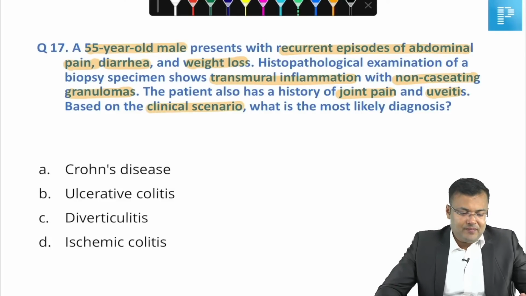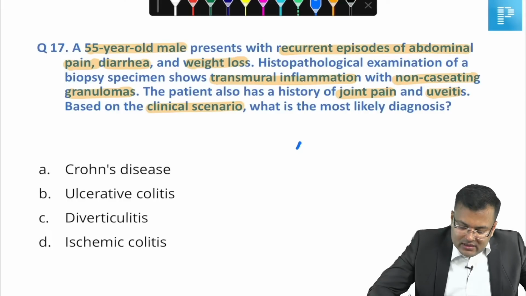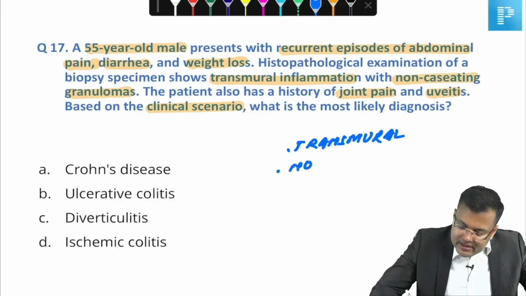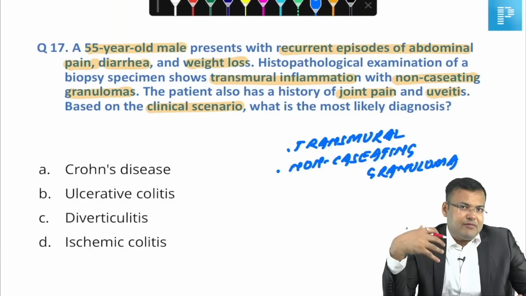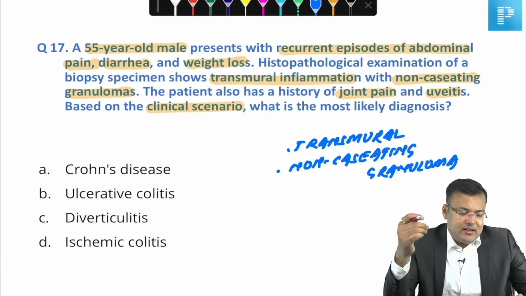Simple question. First clue, it's transmural. Second clue, there is non-caseating granuloma. Another clue, the patient is having extra-intestinal manifestation in the form of joint pain and uveitis.